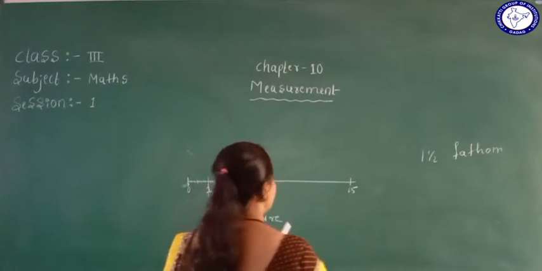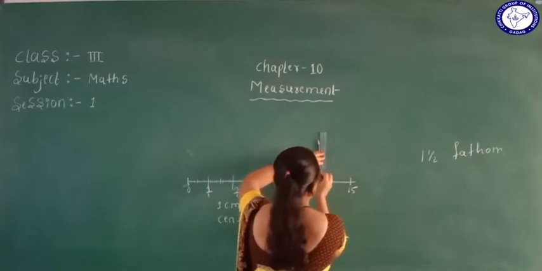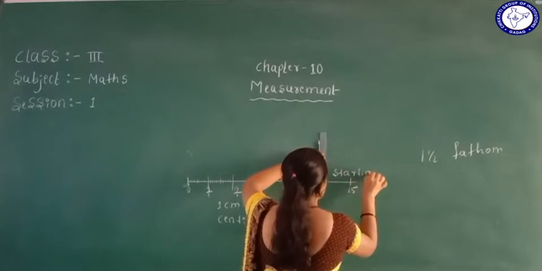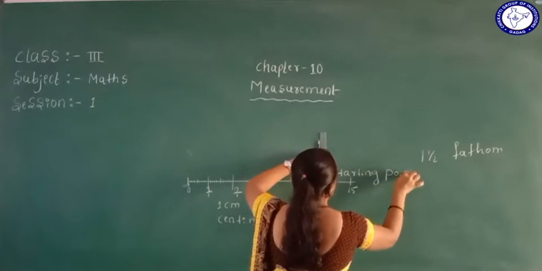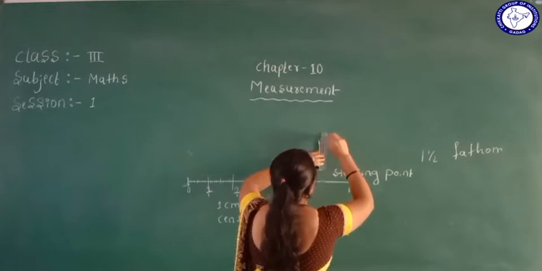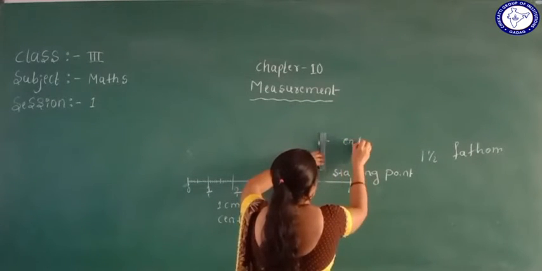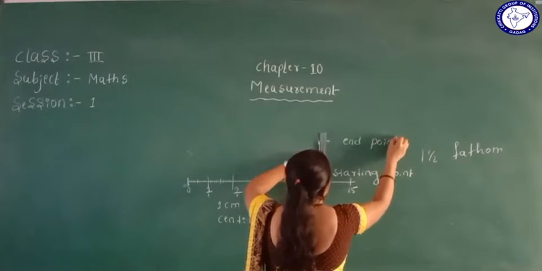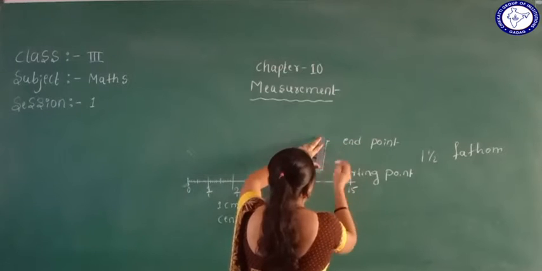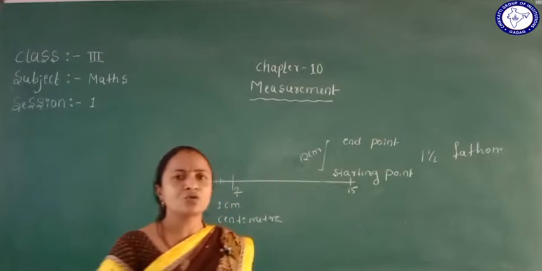So here we are using this pencil. This point we can call the starting point. What do we call it? Starting point. So here the end of the pencil, how much is there? That we can call the end point. Totally how many centimeters are there here? So the pencil is 12 centimeters. 12 centimeters for the pencil.